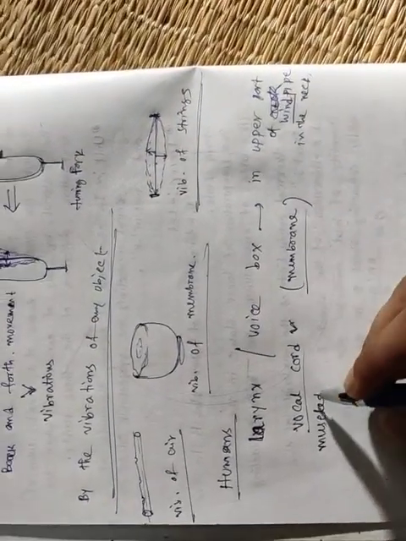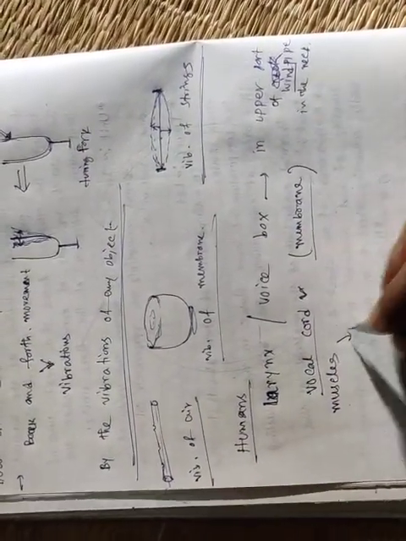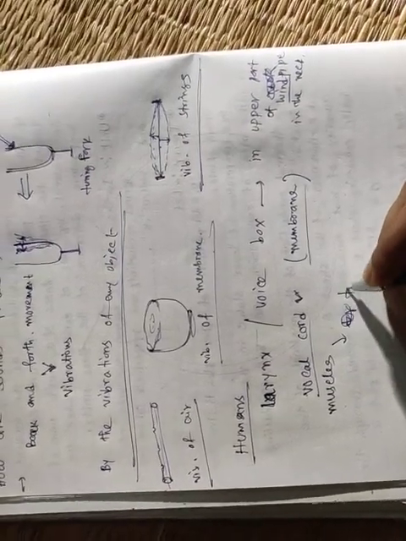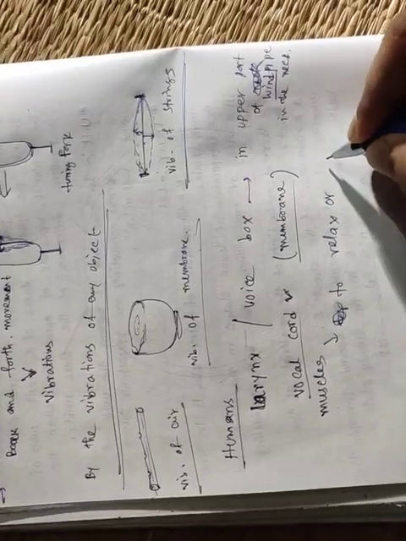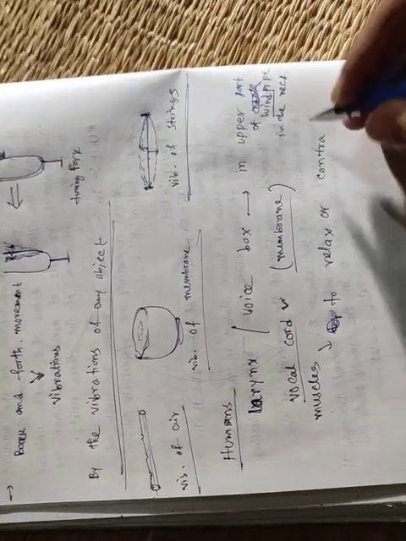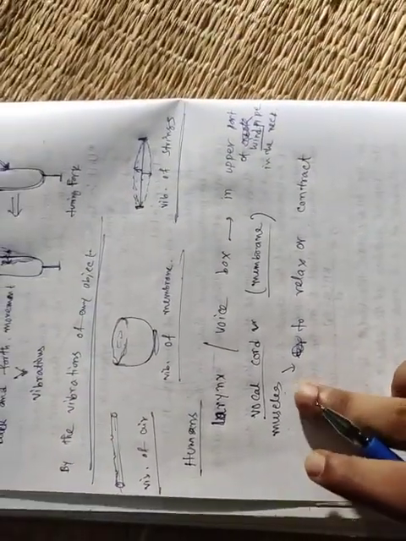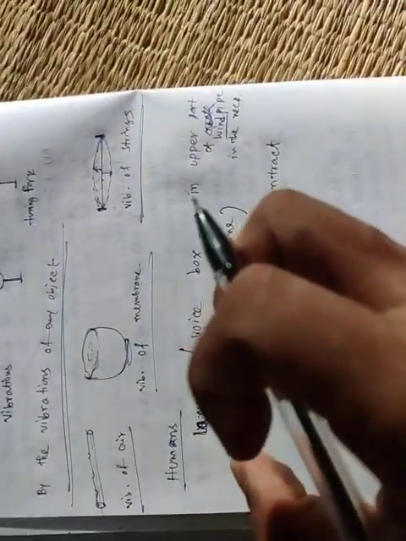Now this vocal cord is attached with muscles. What is the function of this muscle? This muscle helps this membrane or vocal cord to relax or contract. This muscle helps the vocal cord to relax and contract.